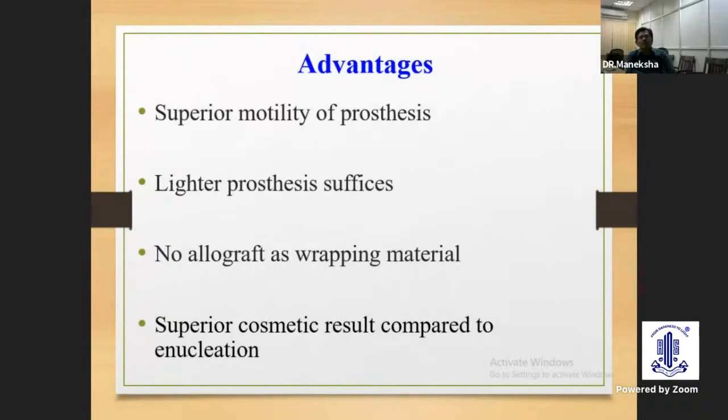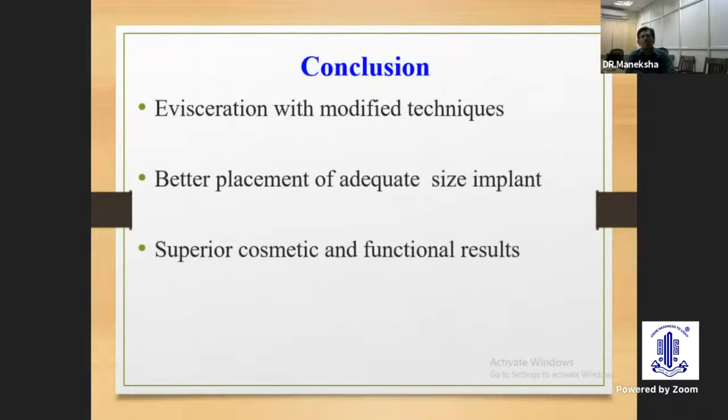And whenever we are putting an implant with a prosthesis, there will be superior motility of the prosthesis. And also we can use a lighter prosthesis. There is no need for allograft for wrapping the implant material. And always there is a superior cosmetic result compared to enucleation. Then I would like to conclude that with evisceration, with so many modified techniques, we can put an adequate size of implant into the scleral cavity. Thus, we can achieve superior cosmetic and functional results. Thank you.